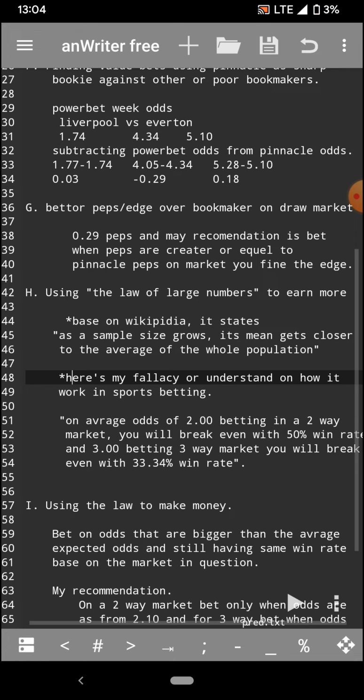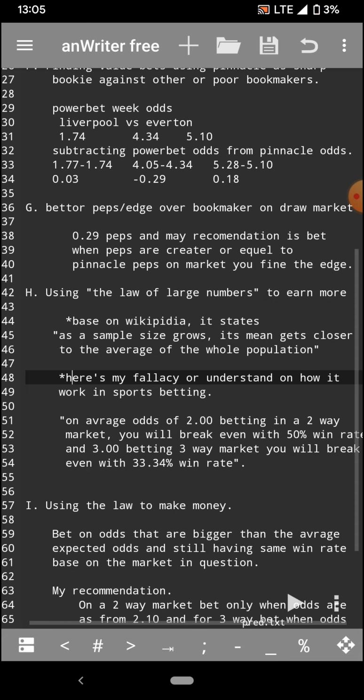And then if you are betting at odds of 3.00 in a three-way market, for Liverpool win, a draw, and an Everton win, you kind of understand. On each and every one, you should be betting on average at odds of 3.00, and then you should have a win rate of 33.4% just to break even. You kind of get the idea.